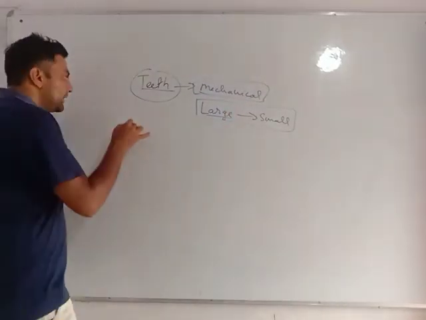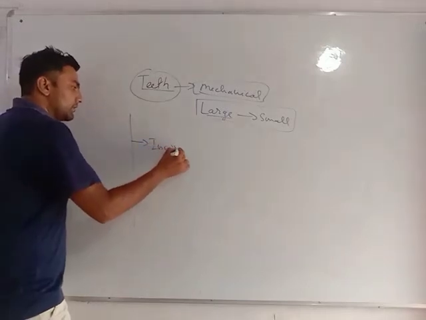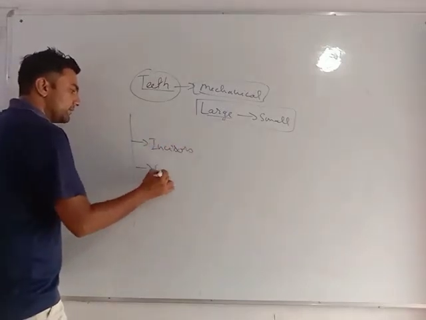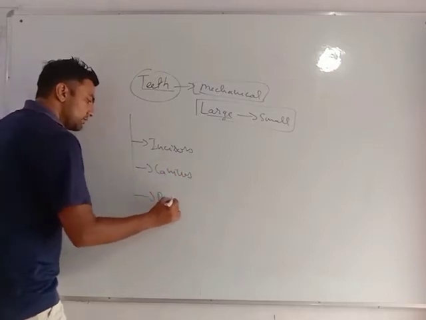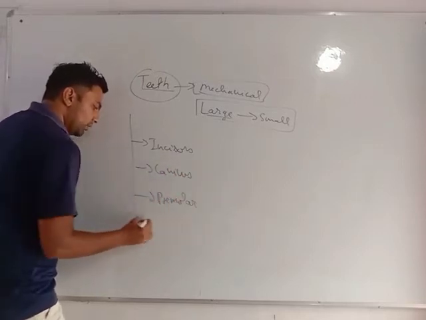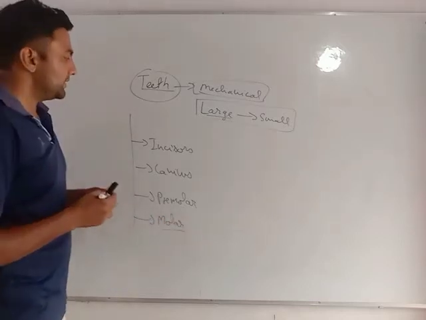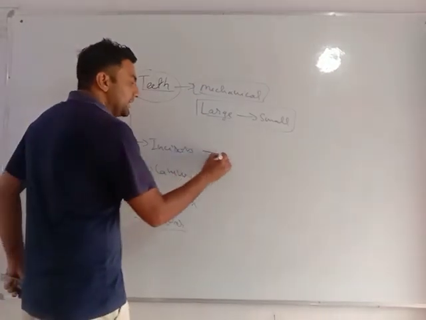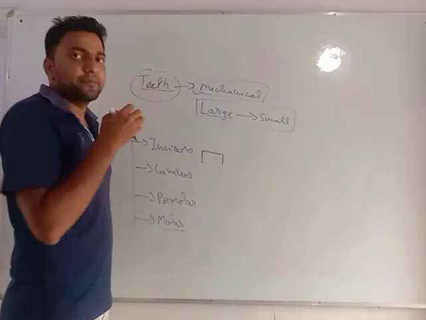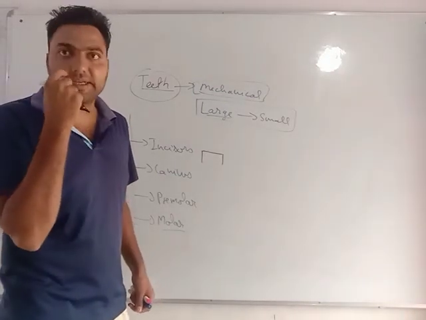Okay. There are 4 types of teeth: incisors, canines, premolars and molars. See my dear students, like a scissor, they are having very sharp edges, these two teeth at the front.